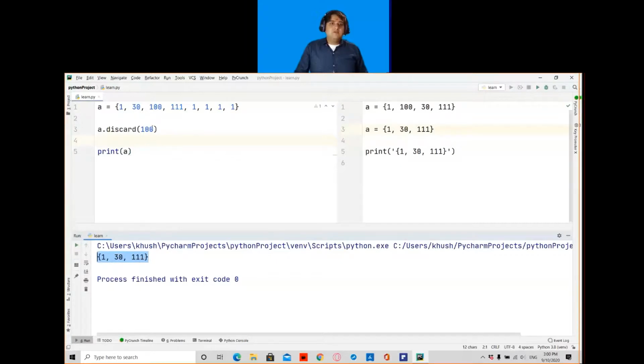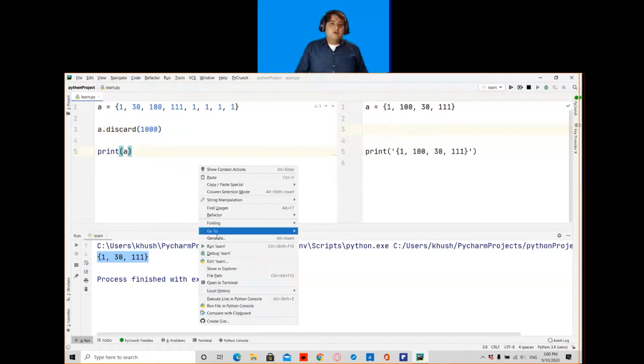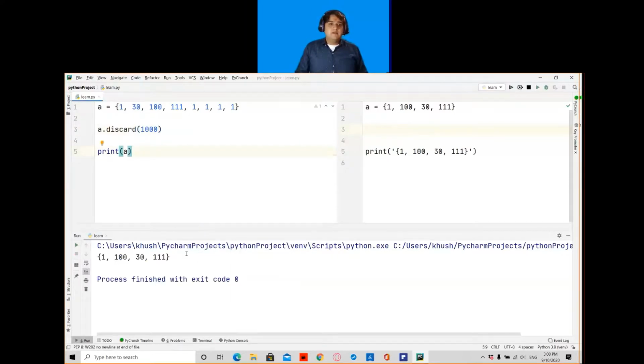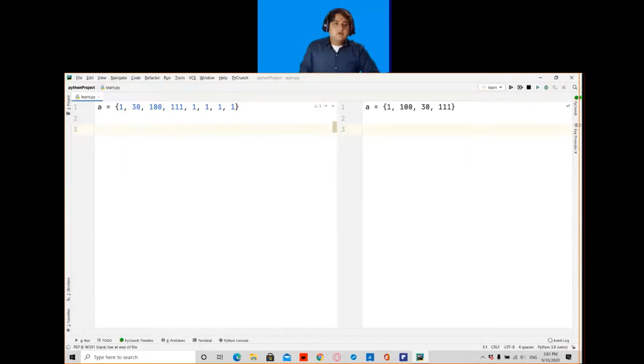And here also if I write 1000, this method will not give me any error. It will give me my output as 130 and 111, and it will ignore 1000 because 1000 is not in my set.